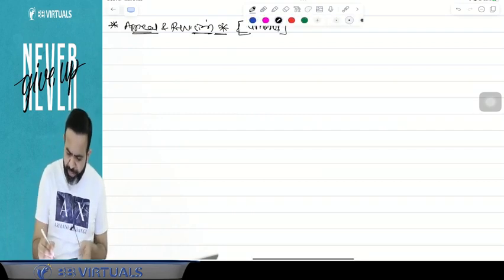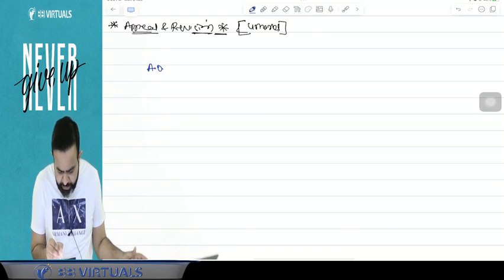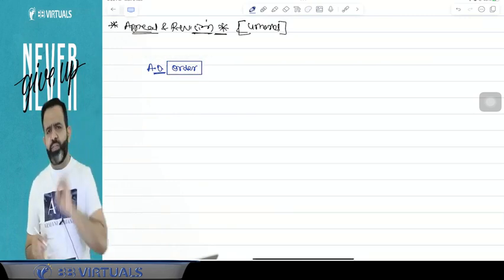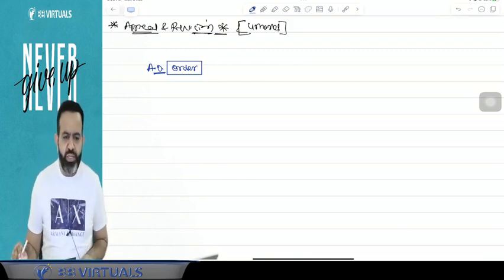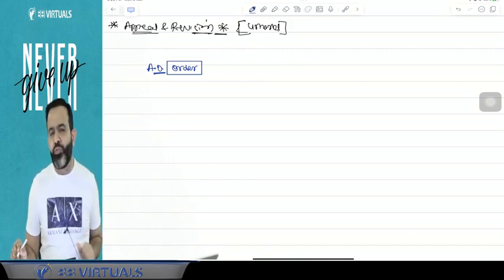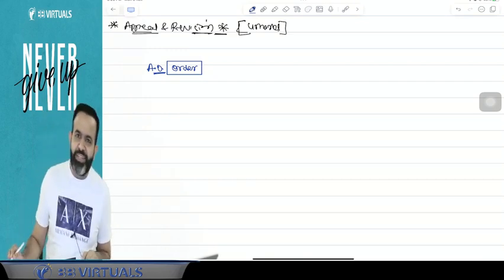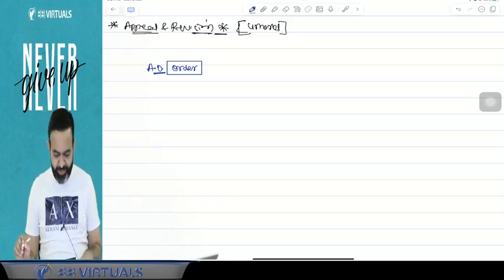So guys, the lawmaker says that if any assessing officer passes an order, generally an assessment order under section 143(3) or 144 or 147, like the 3 types of assessment we have discussed: scrutiny assessment, best judgment assessment, and income escaping assessment.